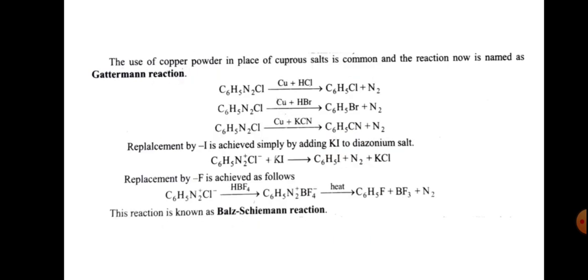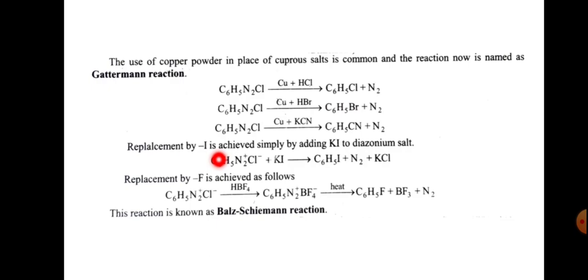And one more important reaction, that is the Gattermann reaction. The use of copper powder in place of cuprous salt is common, and the reaction is now named the Gattermann reaction. Benzene diazonium chloride with Cu plus HCl gives C6H5Cl and N2. This is the chlorobenzene, and here is the bromobenzene, here is the benzonitrile.